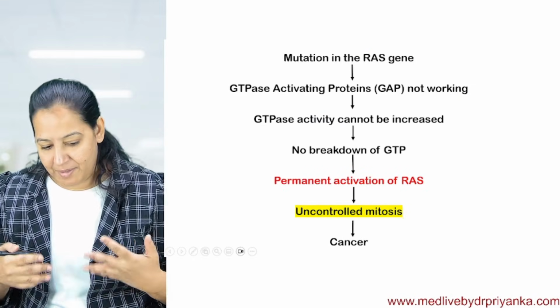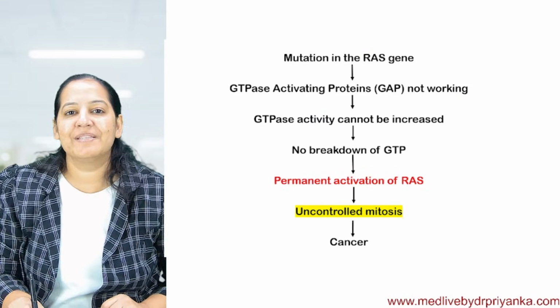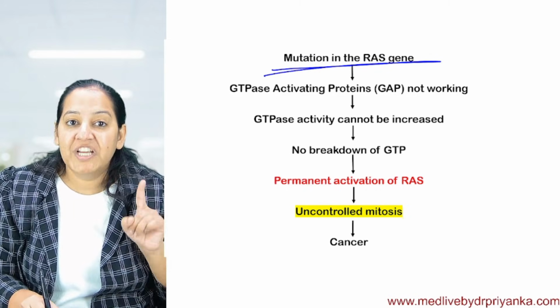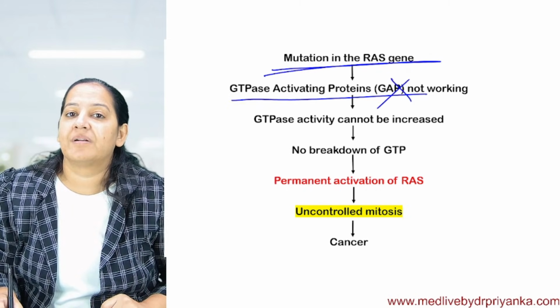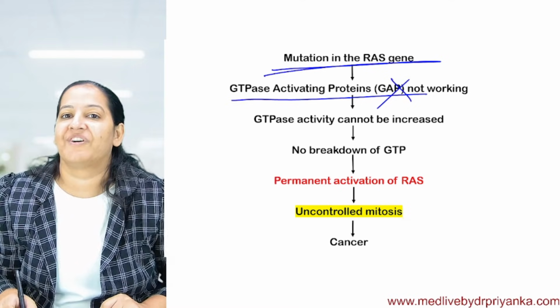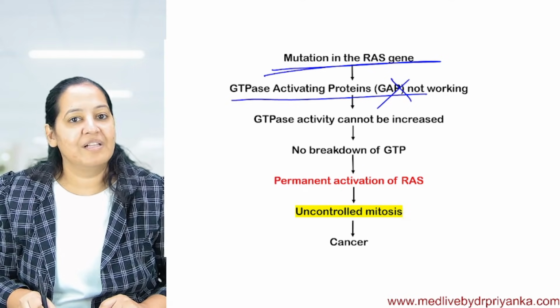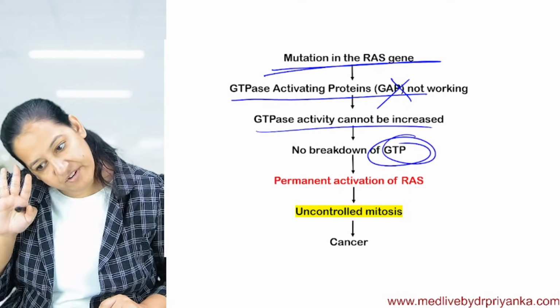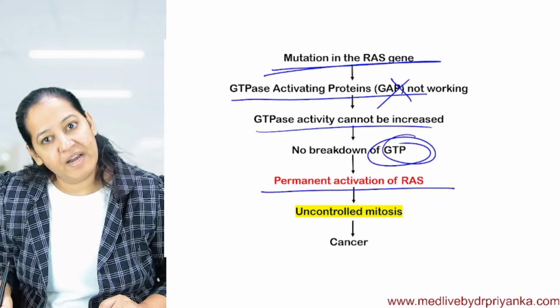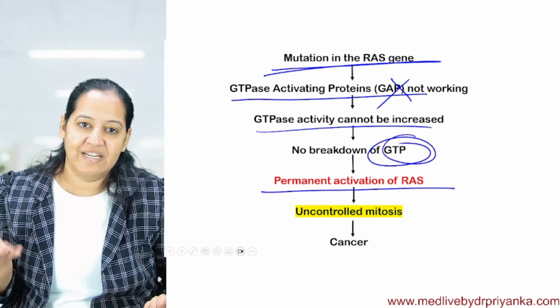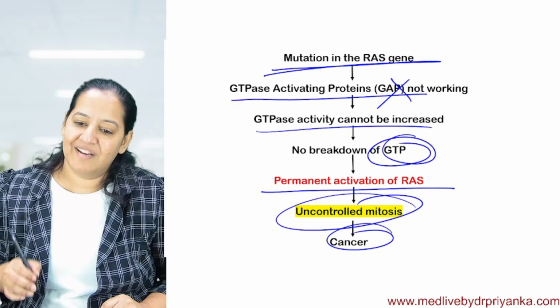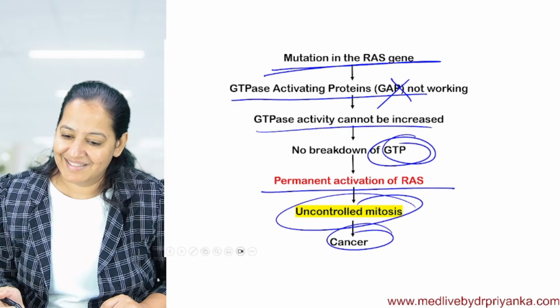So I hope I am able to explain it to you. What happens if RAS is mutated? The point is that GAP is non-functional. Since GAP is non-functional, GTP will not break. GTP will remain as GTP only, and there is permanent activation of RAS. RAS will not get deactivated. It leads to uncontrolled mitosis, and uncontrolled mitosis is cancer.